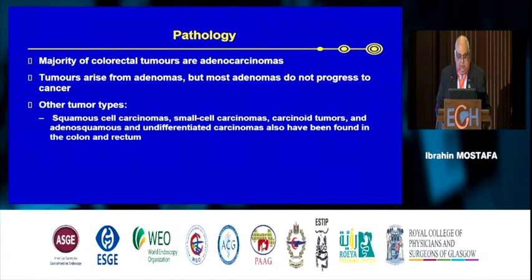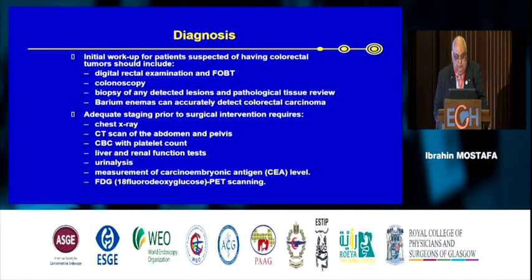The majority are adenocarcinoma. Some progressive tumors arise from adenoma, but most adenomas do not progress to cancer. Others are squamous cell, small cell, carcinoid, and else.